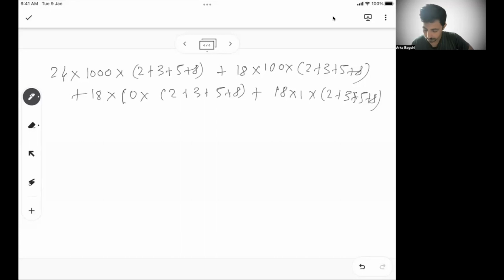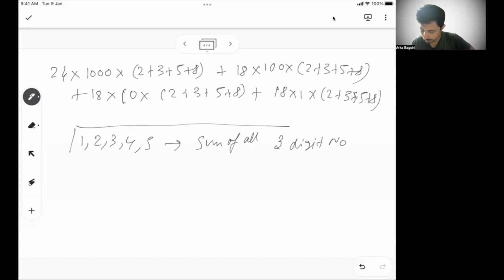And also, let's say I have 1, 2, 3, 4, 5 as the digits. Find the sum of all the 3-digit numbers. Can you try this problem at home and let me know your answer? There are 5 digits I have given you, 1, 2, 3, 4, 5.